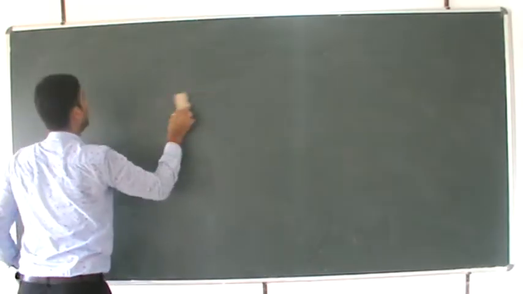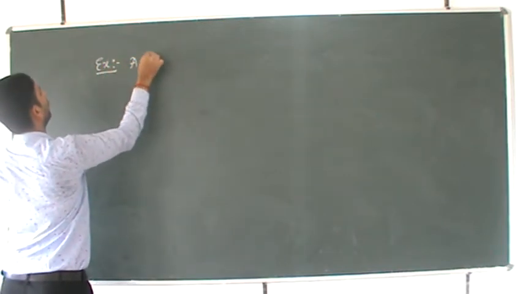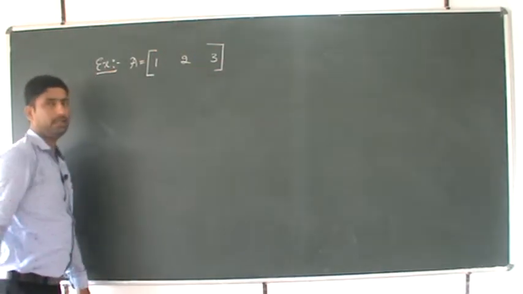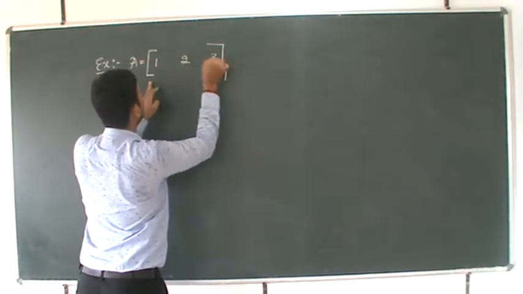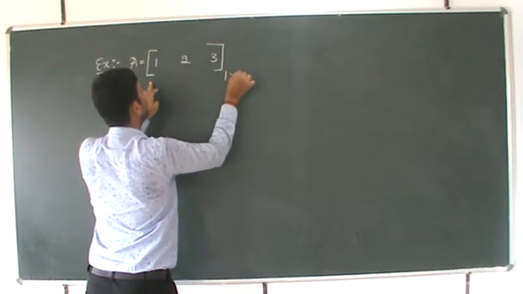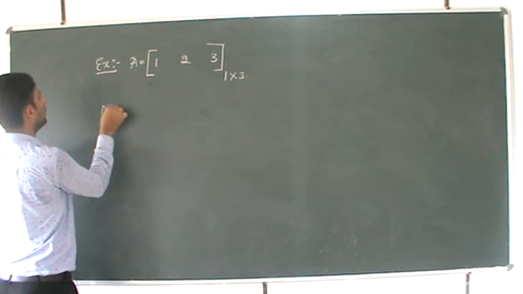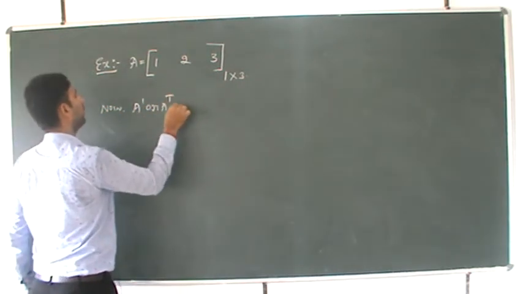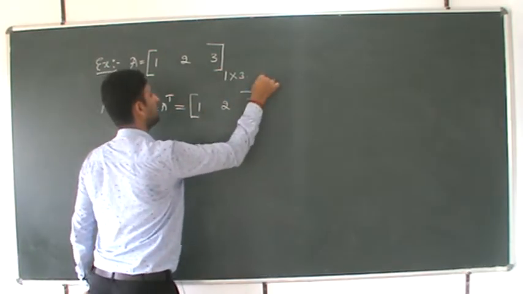One more example I will take. Example: A is equal to [1, 2, 3]. Correct? What is the order? 1 row, 3 columns, 1 cross 3. What is A dash? Now A dash or A transpose is equal to [1, 2, 3] dash.